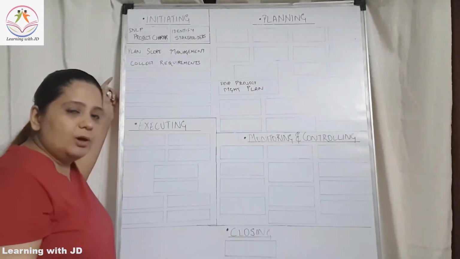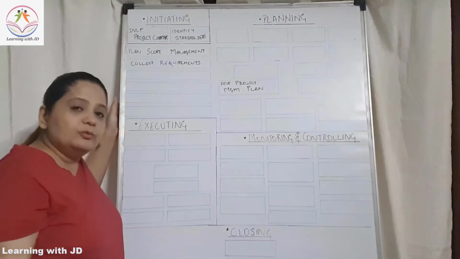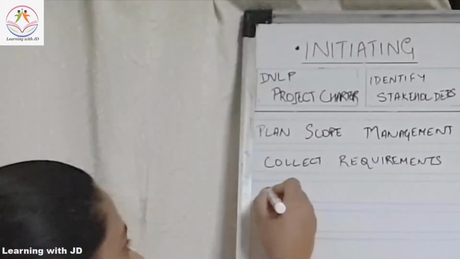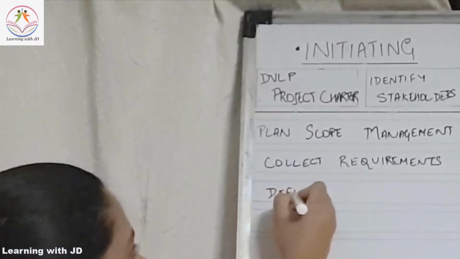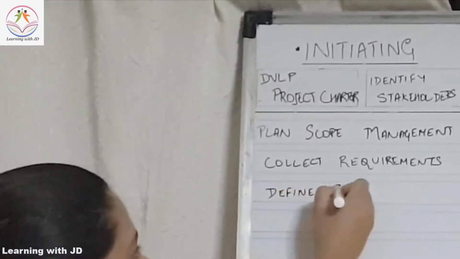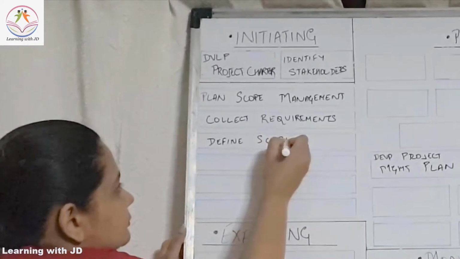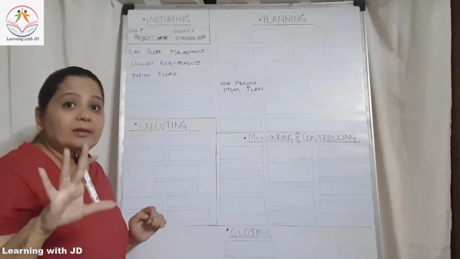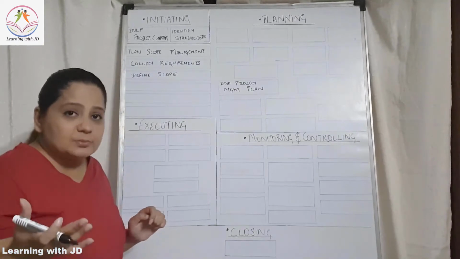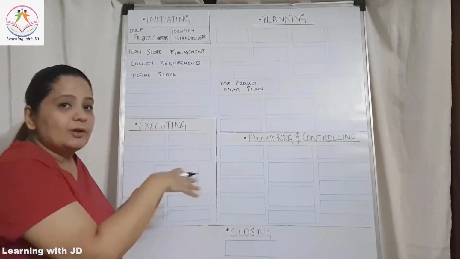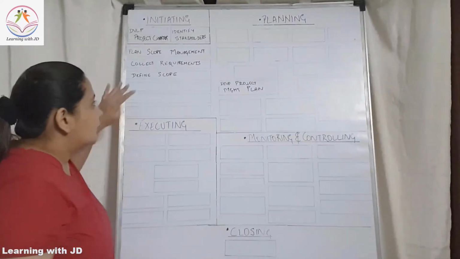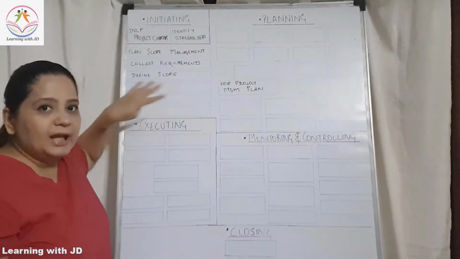After collecting the requirements, what is it that you will do? You will define your scope. Now these are all the components that are part of chapter 5, which is scope management. All the other components of scope will also come under monitoring, executing and closing. But for now we are just talking about planning.